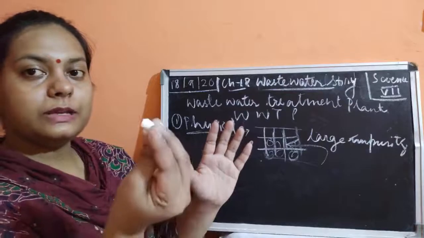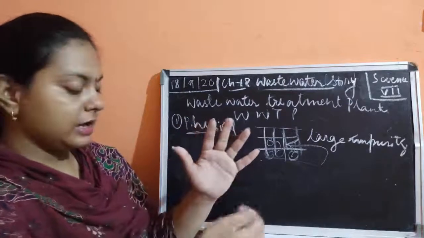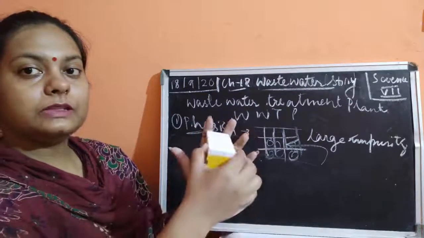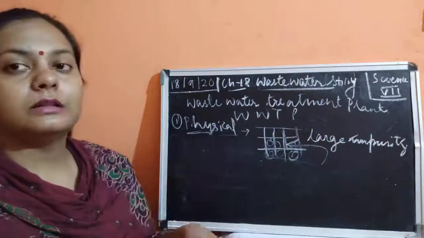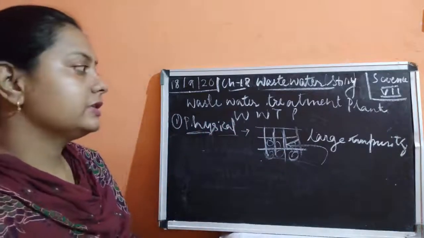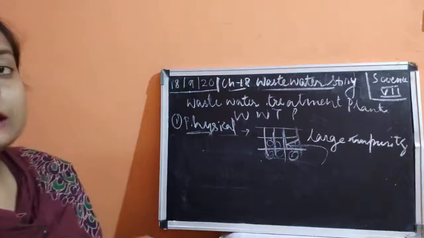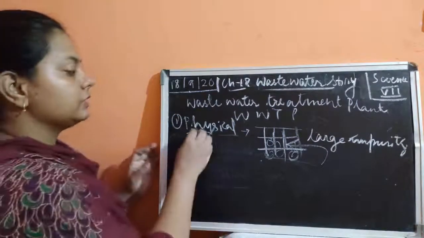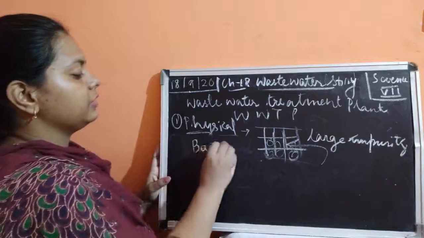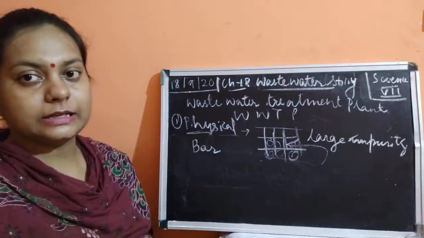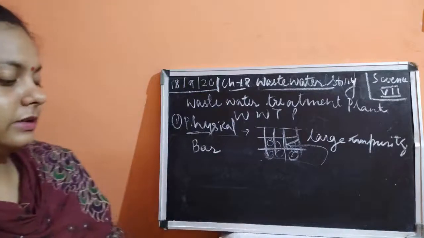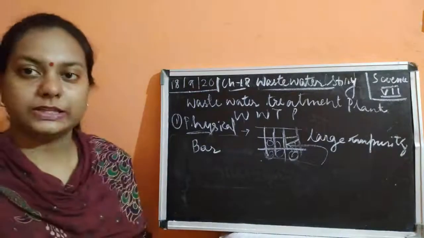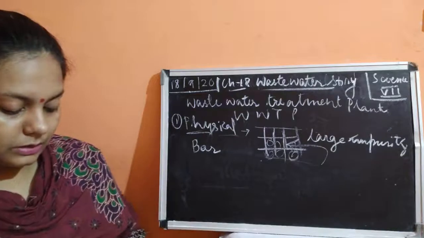Small pieces of impurity could pass, but a big piece will not go through. So the bar screen cleans the water physically, because it stops all the big materials present as contaminants in the wastewater.